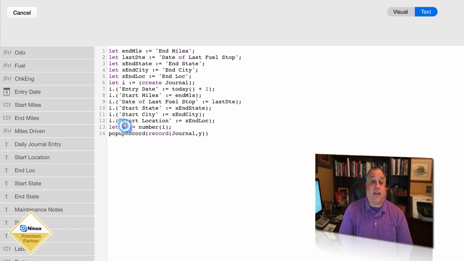Here we established another variable called Y and inserted in that new variable Y the numeric value of the pointer in I. And here we popped up the record, specifically the record in the journal table that is numbered Y, or the numeric representation of the pointer.